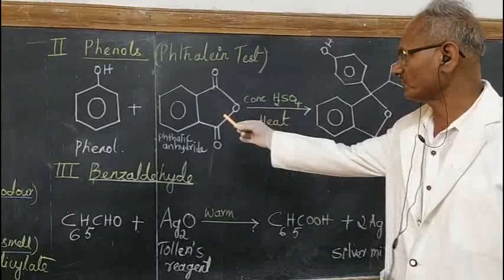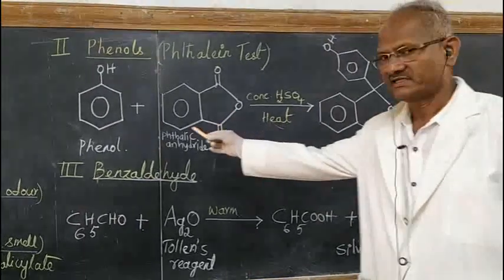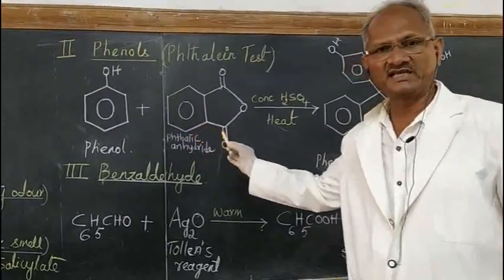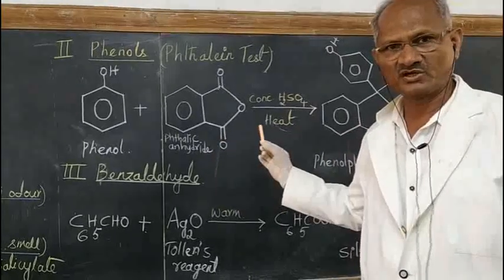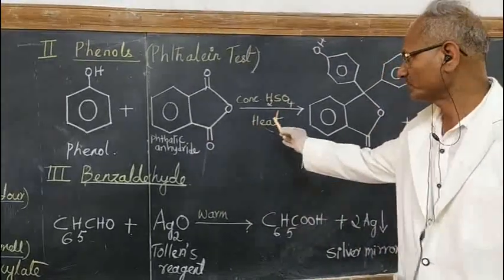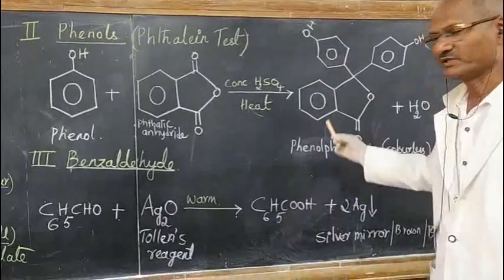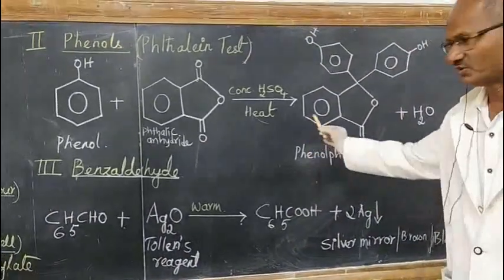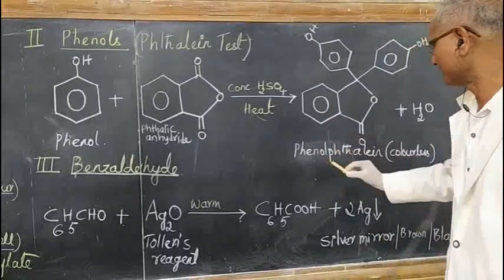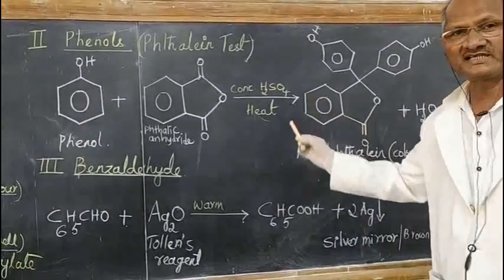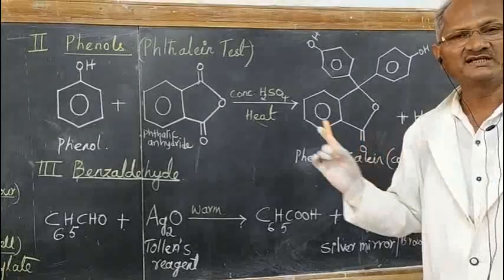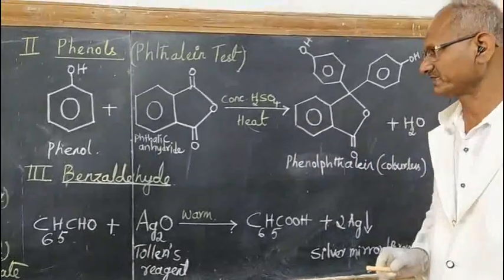Now these are the reactions for phenol. That phenol reacts with phthalic anhydride in presence of the concentrated sulfuric acid to give phenolphthalein. This phenolphthalein, we know that it is acid-base indicator. So there is development of the acid-base indicator, and this indicator develops pink color with excess of the sodium hydroxide.